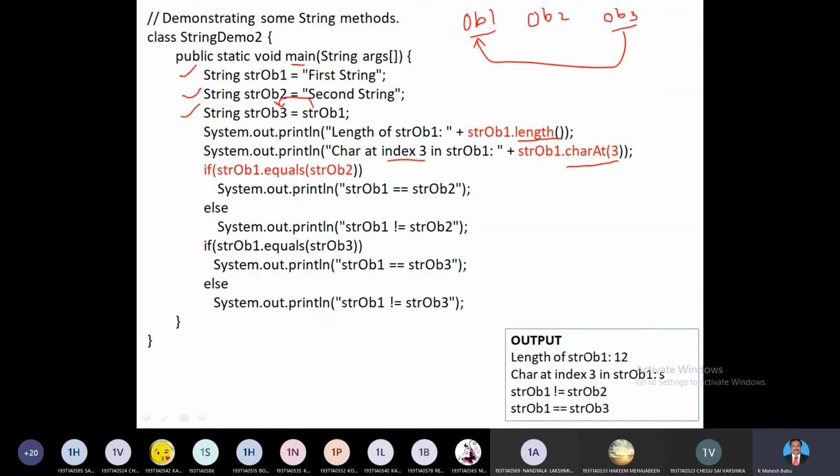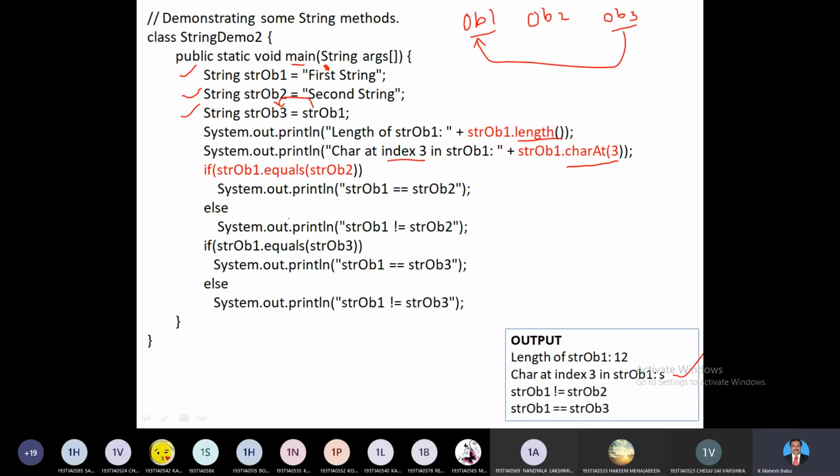Say for example, in the second println, if I pass 3, in the first string, counting 0, 1, 2, the character at index 3 is "s". "s" is going to be printed here. Please remember, based on the index value, you are retrieving a character from the given string.